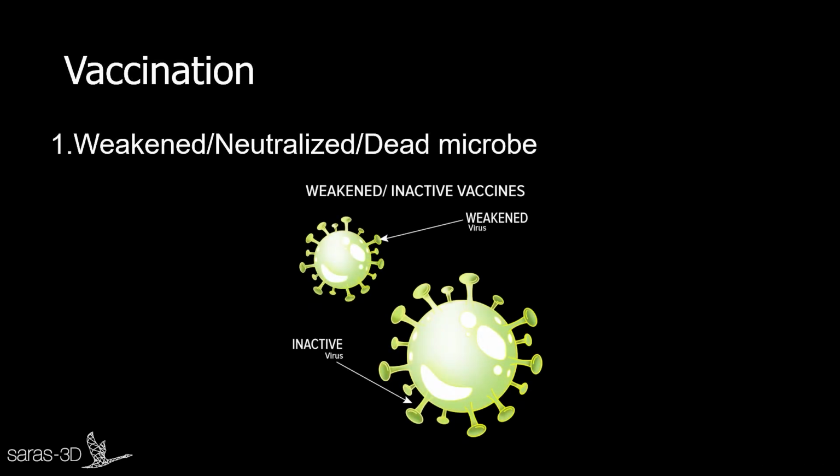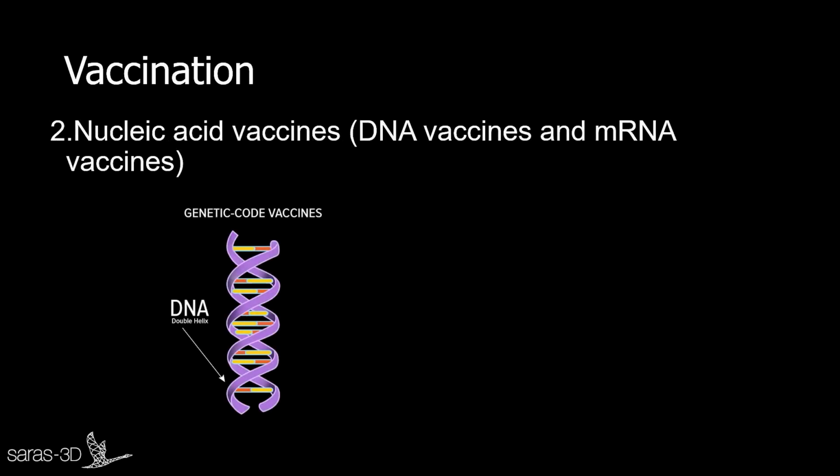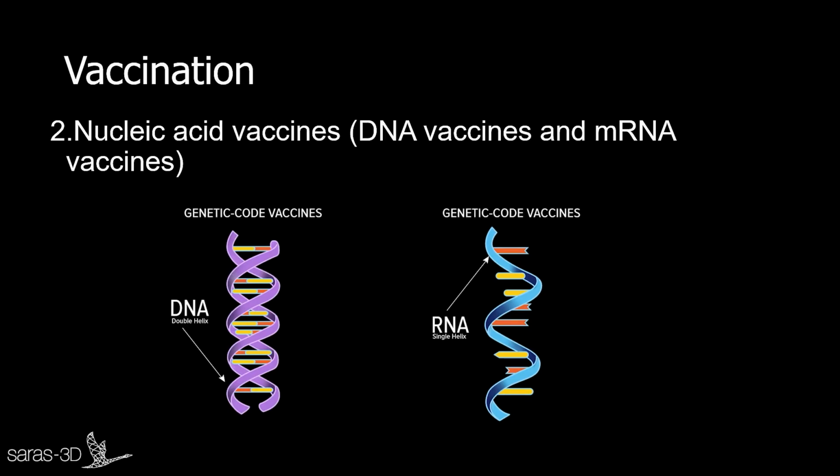Now, another type of vaccines are nucleic acid vaccines, where an altered DNA or a piece of mRNA is introduced into the body to synthesize a specific protein to trigger an immune response. These are considered to be new generation vaccines as they use our own protein synthesis machinery to translate a viral protein from an mRNA code, and that triggers an immune response. The vaccines created by companies such as Pfizer and Moderna are mRNA vaccines.